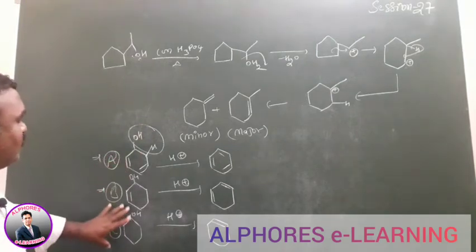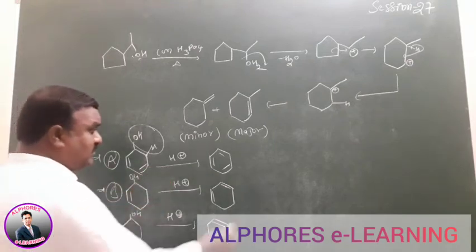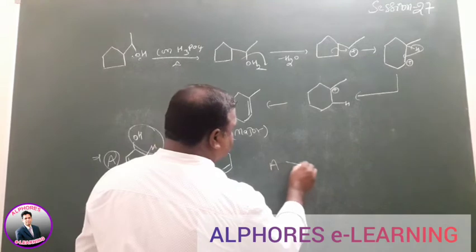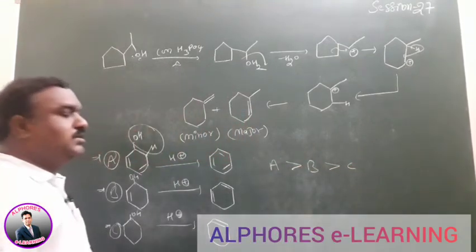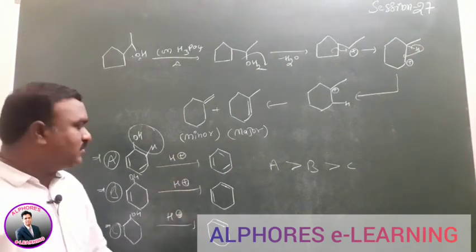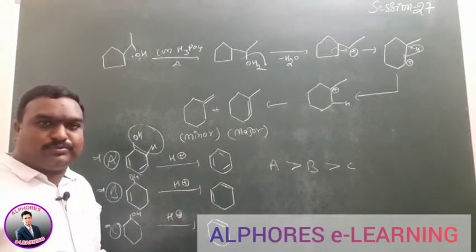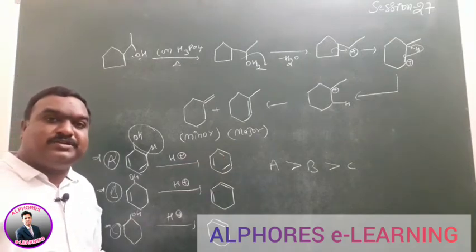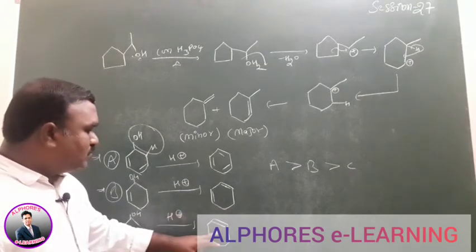But which has more reactivity towards dehydration? That means A compound reactivity is more when compared to B, which is more when compared to C here. How can you say? Based on the formed product we can explain. Here the formed product is an aromatic compound, a more stable compound. Aromatic compound stability is more.